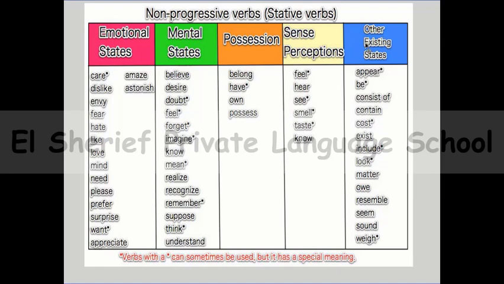And we have other existing verbs, some famous verbs, but we can't add ing to them. I can't say "this is consisting of." We can say "this consists of," like that. So here we can say cost, contain, include, look, seem, sound. And this timetable expresses a lot of examples of stative verbs.